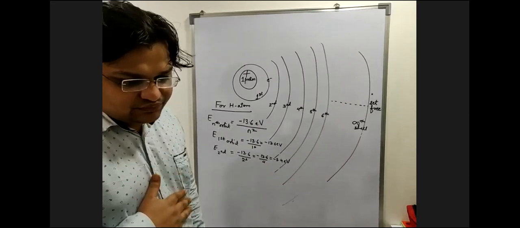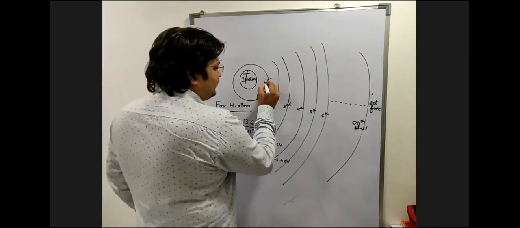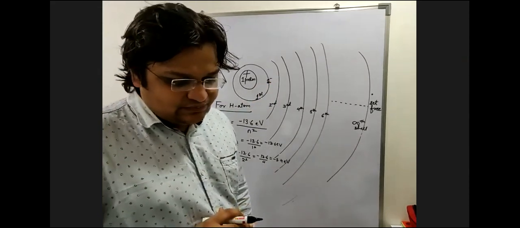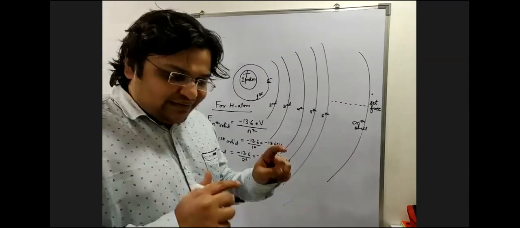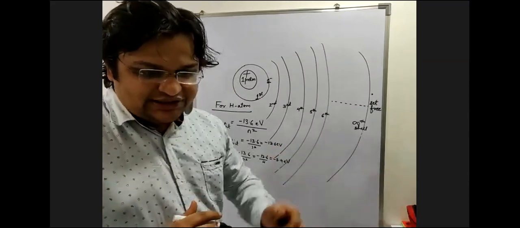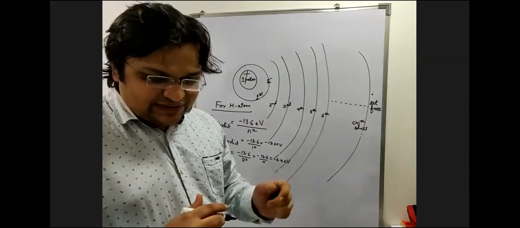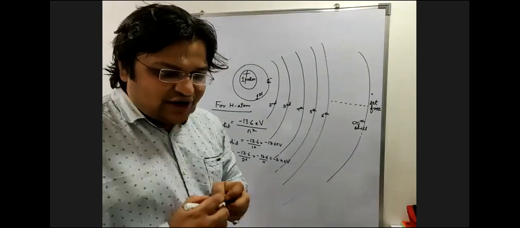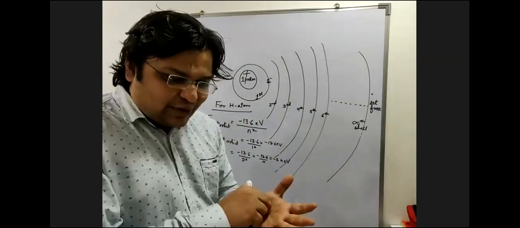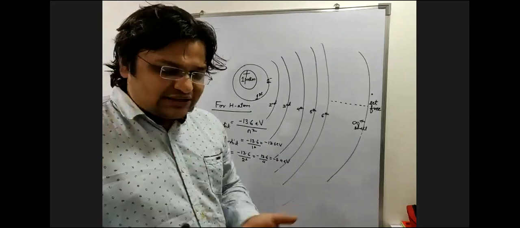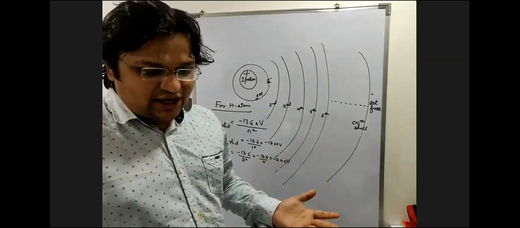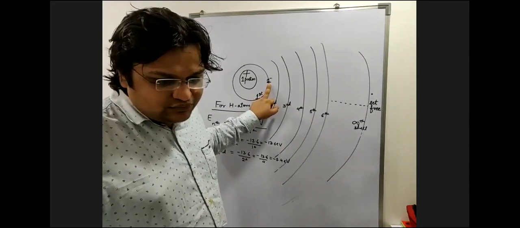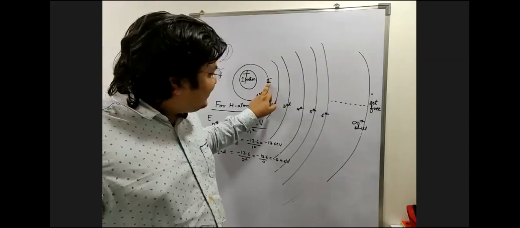Clear hai ye? So what is the energy of the electron in the first orbit? Can I say minus 13.6? When this electron gets an energy of 13.6, meaning if a photon of 13.6 eV strikes it, sir, photon कहाँ से आएगा? या तो light से आएगा या तो कोई दूसरे spectrum से आएगा. So when a photon of 13.6 eV strikes it, this electron is set free.